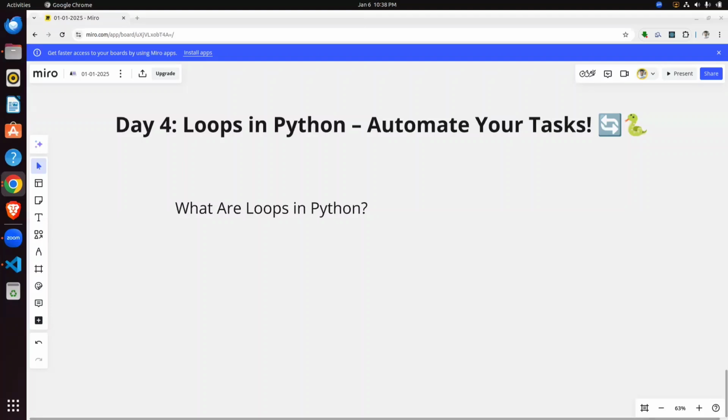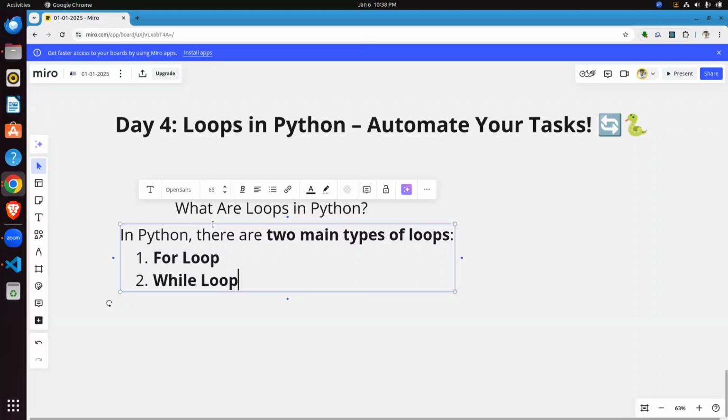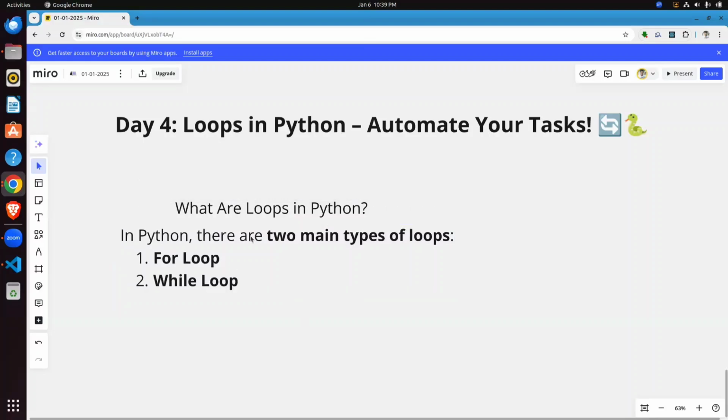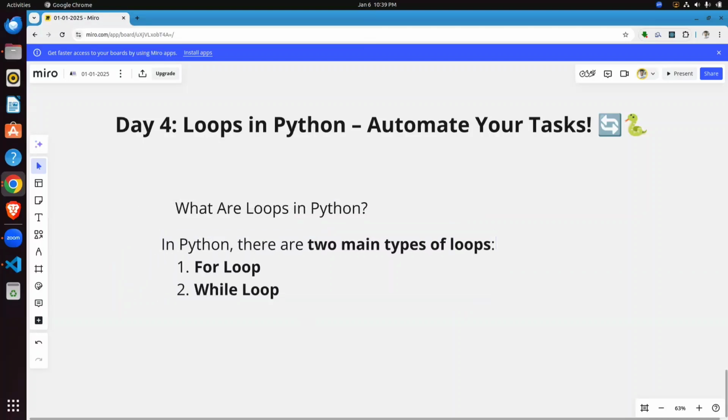In Python there are two types of loop, not more. The first one is for loop and the second one is while loop. Today we will learn both in the same video. Additionally, Python provides loop control statements. Suppose this is a machine, like a smart washing machine, it also provides control buttons for its loop.